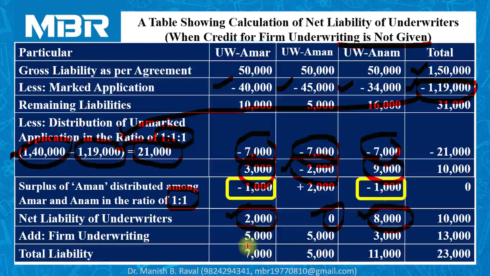So total liability of Amar 7000 shares, Aman 5000 shares, and Anam 11,000 shares. In this way we can calculate the total liability of individual underwriters.